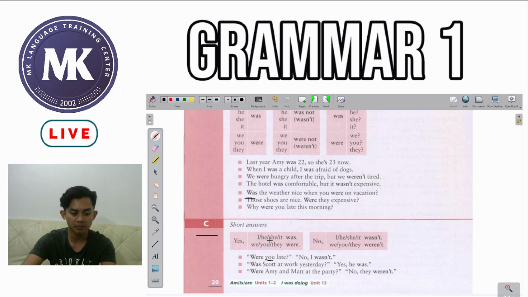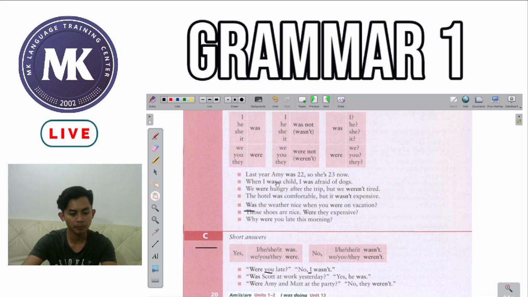And you must always remember that when using the pronoun you, you must use the helping verb were. And in the reply, the person being asked used the pronoun I. And again, you must remember, when using the pronoun I, you must use the helping verb was.